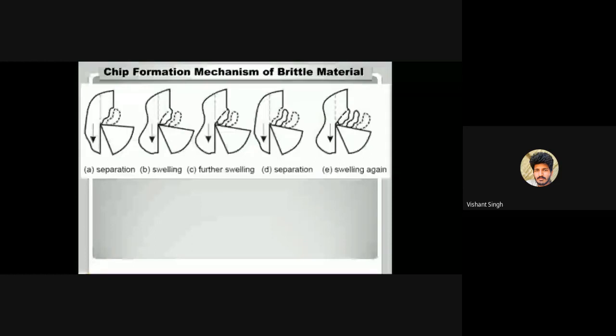This is the sequence of chip formation in brittle material: first a crack is formed, then this crack will propagate, and the chips will separate from the workpiece.